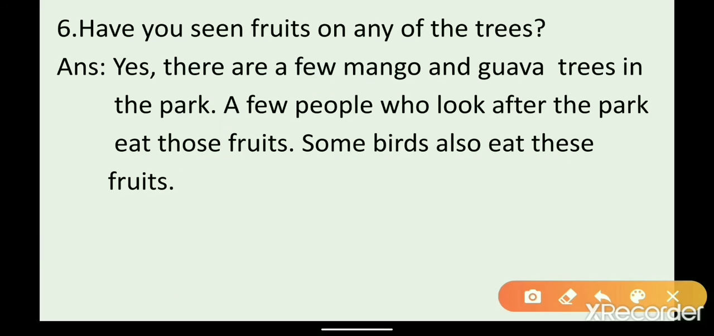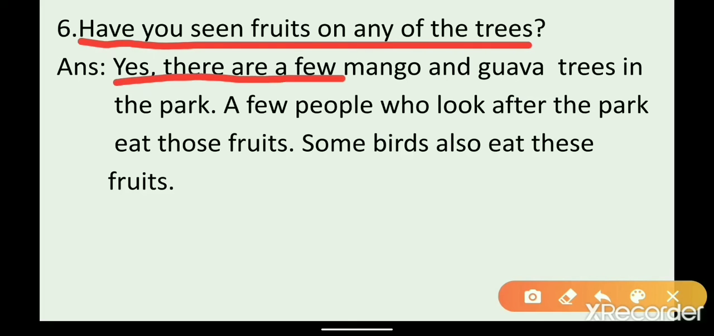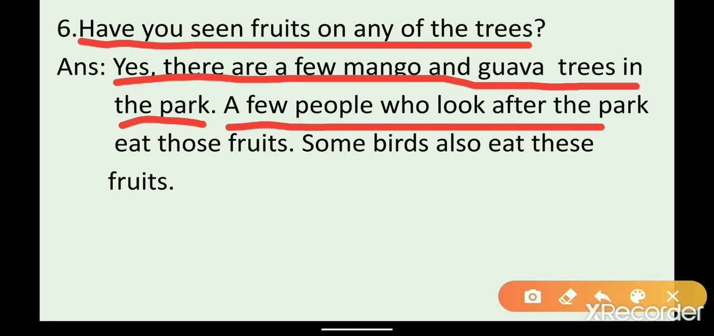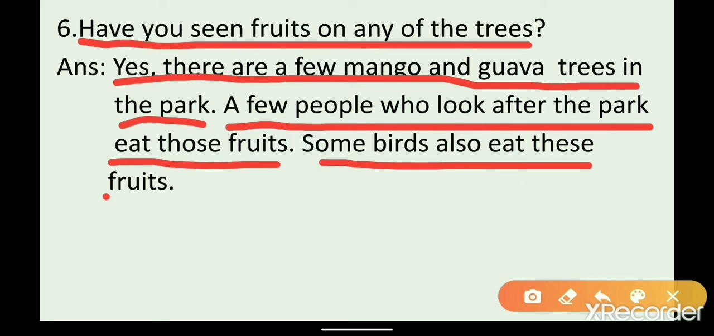Next, have you seen fruits on any of the tree? So there near your park, you have seen any fruits on any tree? Yes, there are few mango and guava trees in the park. So in that park, there are few mango trees and guava trees. A few people who looks after the park eat those fruits. Some birds also eat these fruits. So the people who looks after the park, they will pluck and eat that fruits. Not only those people but also birds sitting on the plant will also eat that fruit.